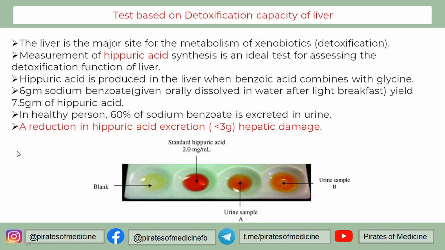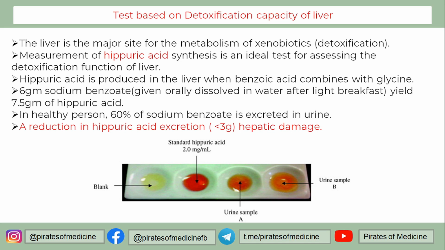If there is a reduction in hippuric acid excretion to less than 3 gram, obviously if we give 6 gram and only less than 3 gram is detected in urine, this shows hepatic damage, because liver is not functioning properly. It is not detoxifying the given compound. So this shows that there is a liver damage.